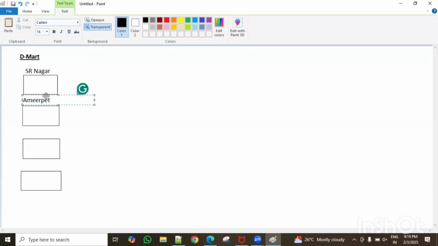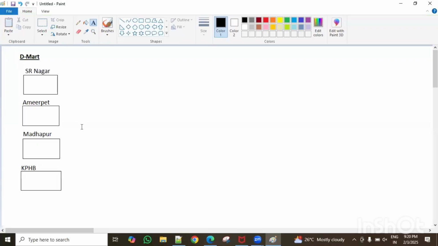And let's go to the IT sector, Madhapur, and then a family area, KPHB. So there are 4 stores of a single city.